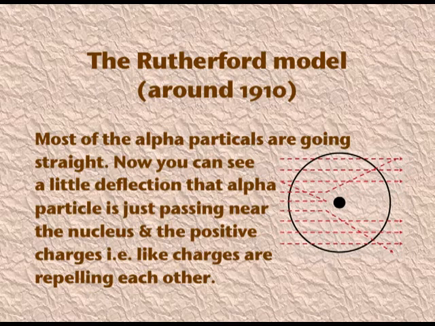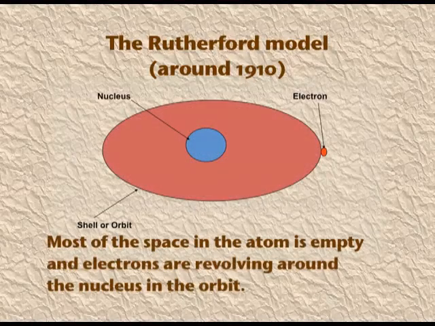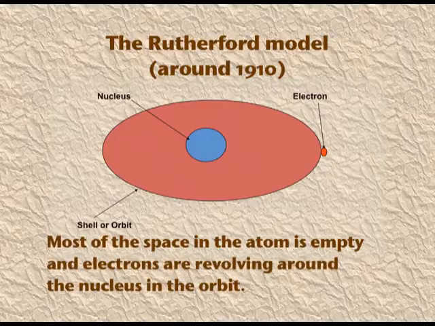That alpha particle is just passing near the nucleus, and the like positive charges repel each other. You can see the deflections. By these observations, Rutherford concluded that the mass of the atom is concentrated in the center of the atom, which he named the nucleus. Most of the space in the atom is empty and electrons are revolving around the nucleus in orbits.